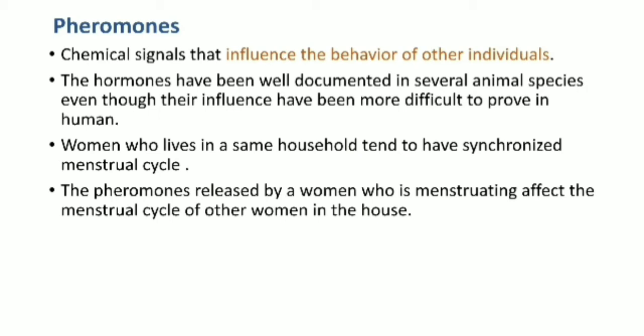So for example, women who live in the same household tend to have synchronized menstrual cycles. This is because the pheromones released by the woman who is menstruating will affect the menstrual cycle of other women in the same house.